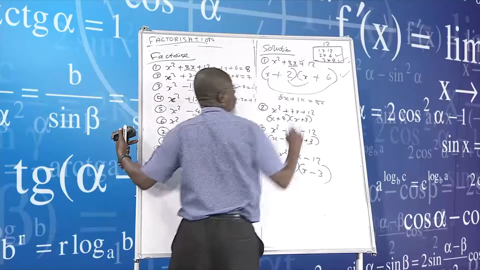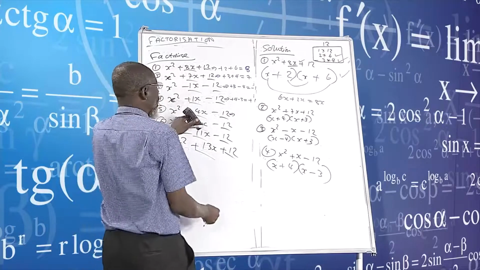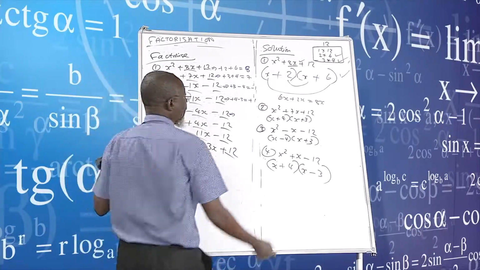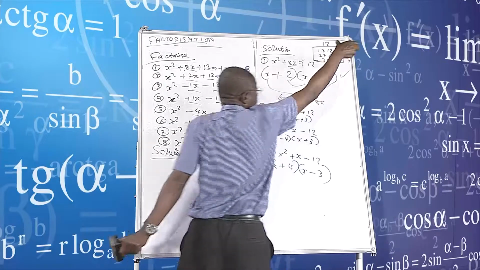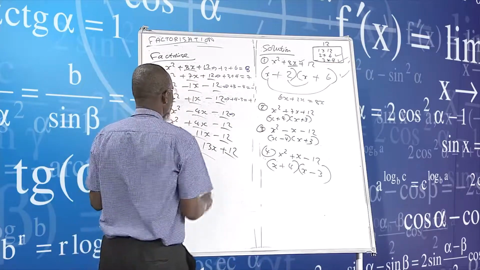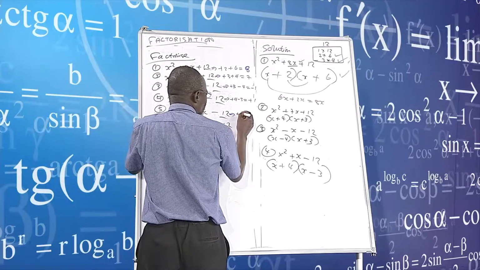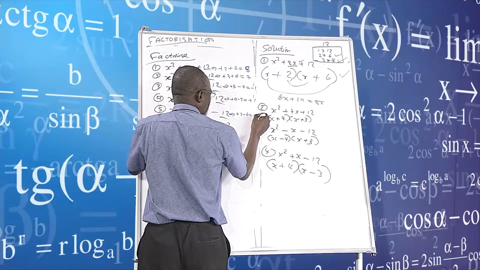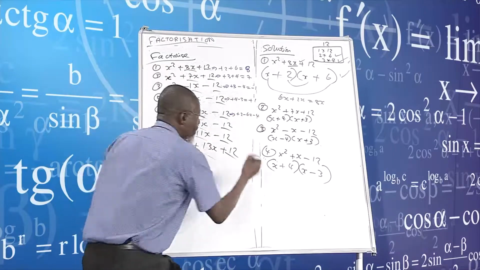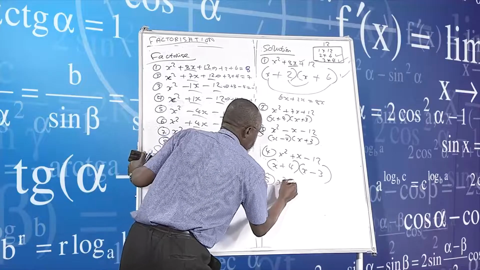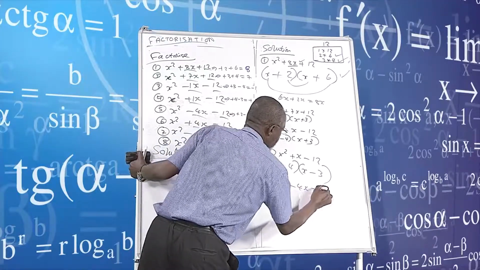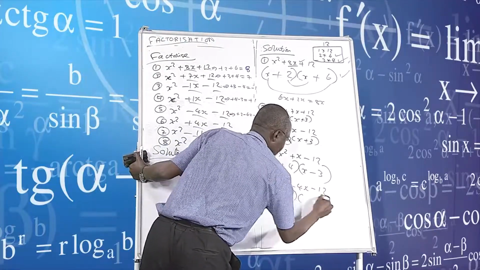When you now get to number 5, I first do it here. I want to get a minus 4. How do I get a minus 4 from the pool? I'll say 2 and 6. So it means plus 2 minus 6, I get a minus 4. So number 5, I'll simply say x squared minus 4x minus 12 is something like this.